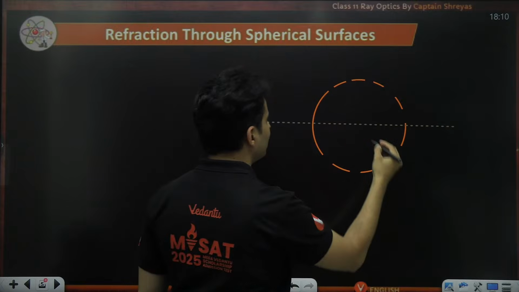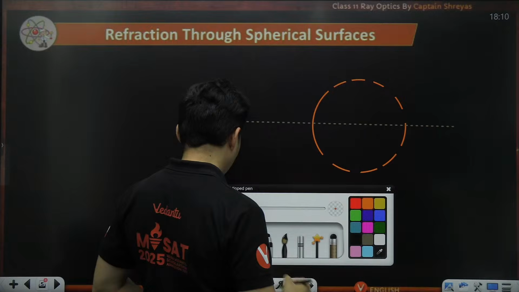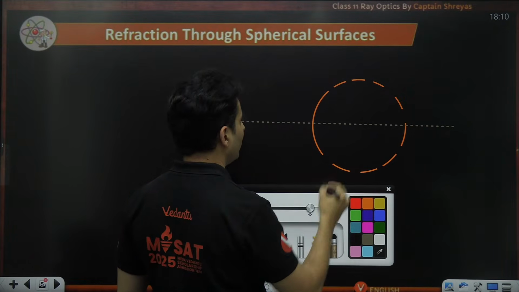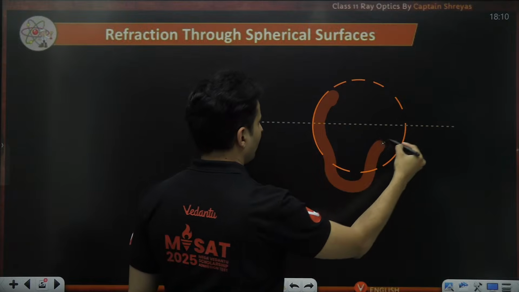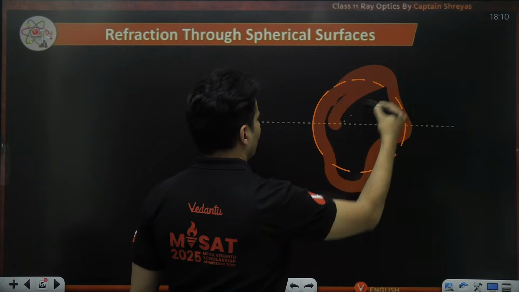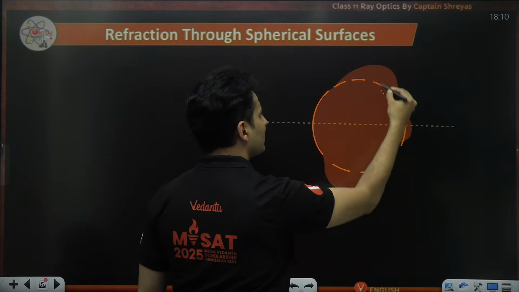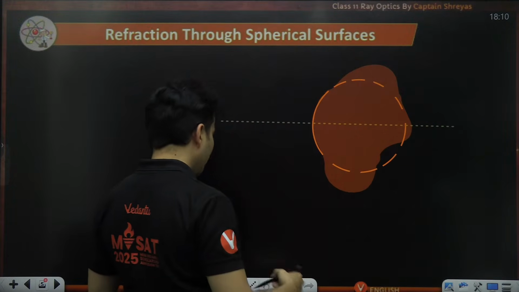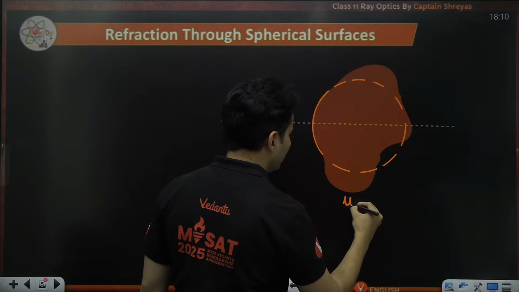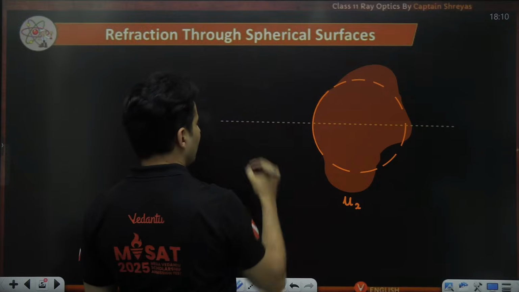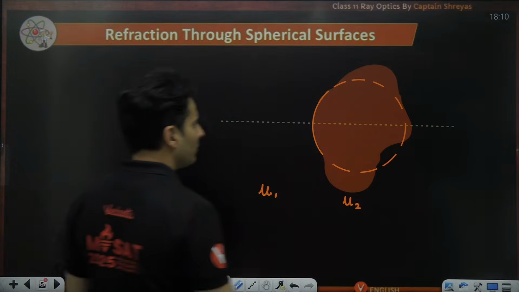It's a part of an imaginary sphere. So this side you can think as if is made of a different material altogether. This orange shaded part is some glass, some liquid, some transparent body, which is having some kind of refractive index. Let's say I call it mu2. This side has a refractive index of mu1.